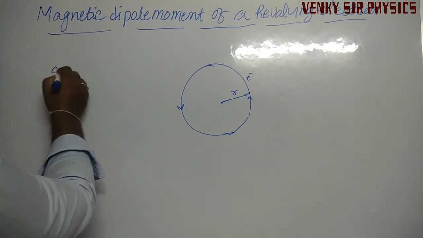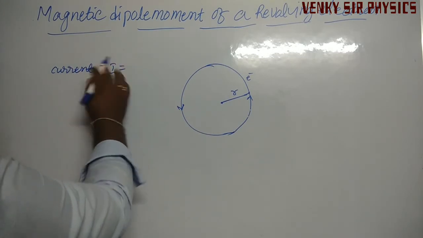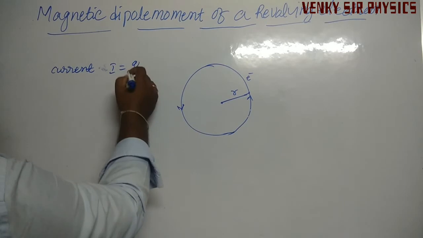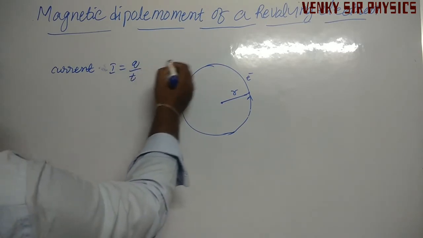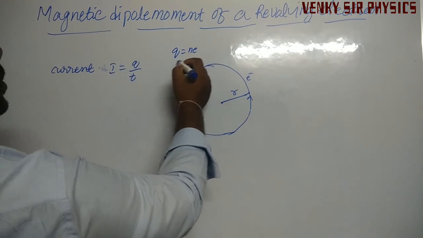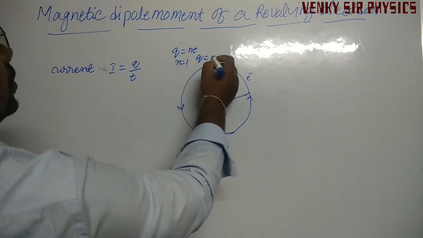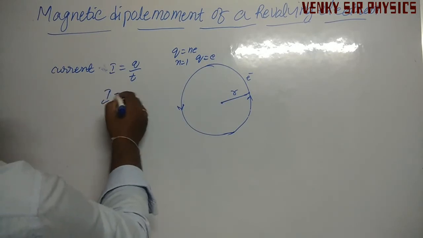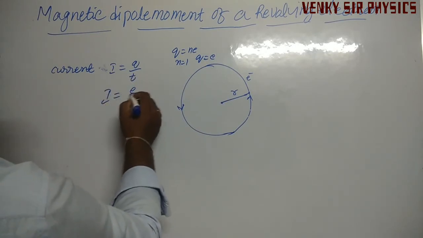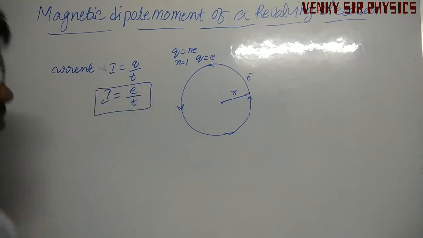Current I is equal to q by t. We know that q is equal to nE, and n is equal to 1, so q is equal to E. I is equal to E by t.